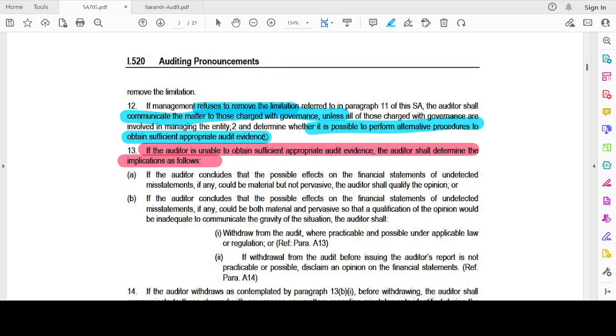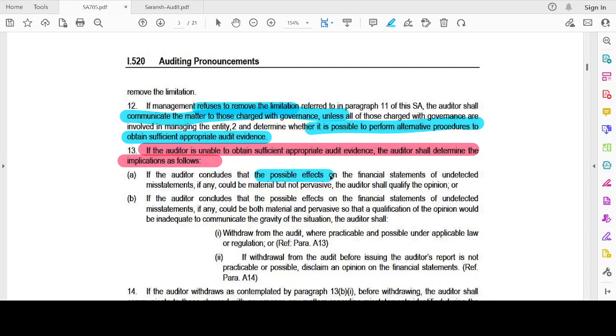If management refuses to remove the limitation, the auditor shall communicate the matter to those charged with governance, unless all those charged with governance are involved in managing the entity, and determine whether it is possible to perform alternative procedures to obtain sufficient appropriate audit evidence. So he has to request the management to remove the limitation, and if the management does not do it, he has to communicate it to TCWG, and determine whether he can perform any other alternative procedures. If the auditor is unable to obtain sufficient appropriate audit evidence, the auditor shall determine the implications as follows.